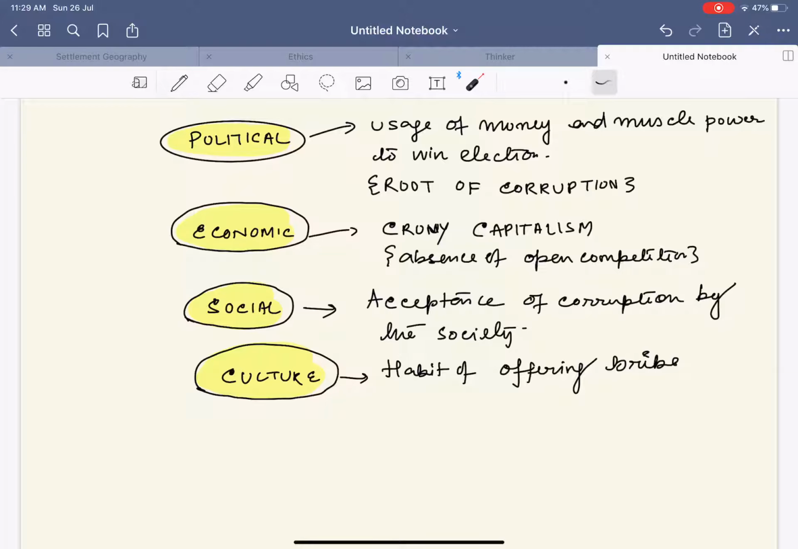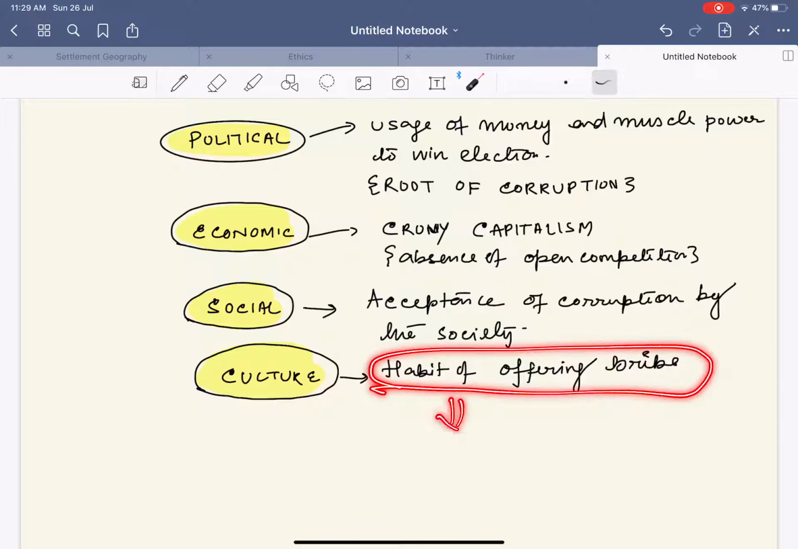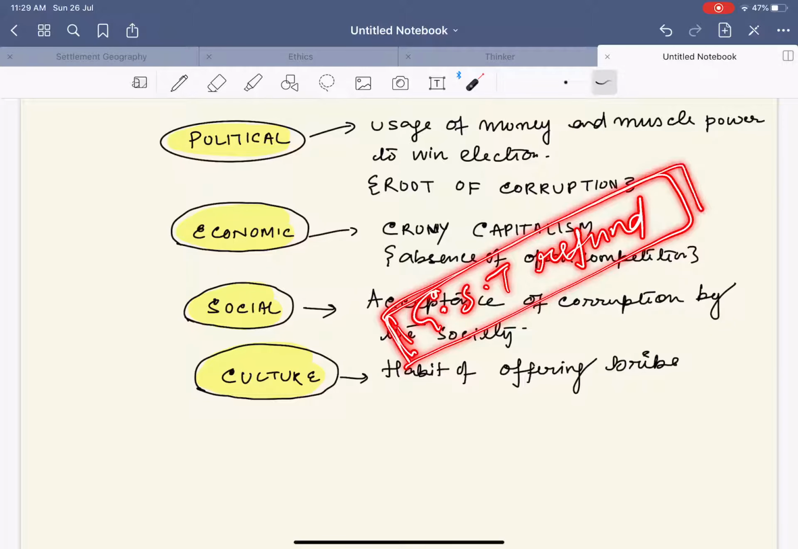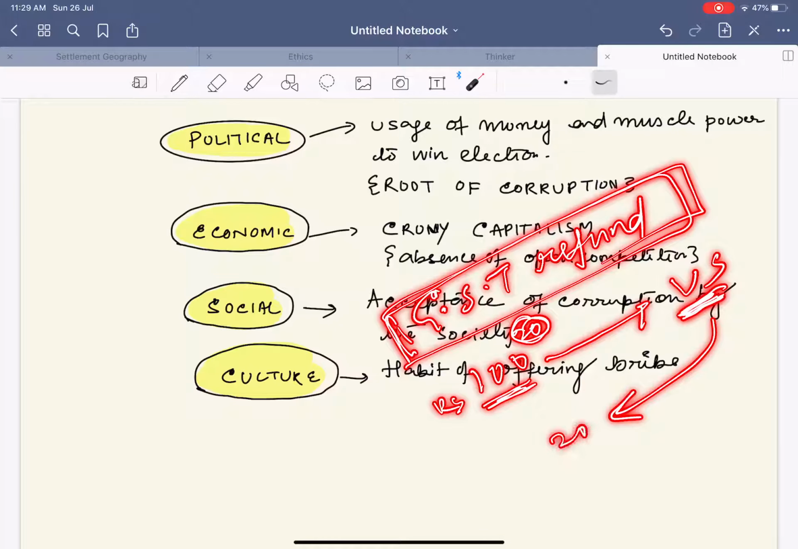Next comes the cultural problem. Cultural problem is the habit of offering bribes. Let me give you this example. Recently news came that in the GST there are refunds that are being given. What is the refund in the GST? See, suppose you have exported 100 rupees of items to the USA. Government will say that since you have exported 100 rupees of items for which you paid 20 rupees duty, I will return you this 20 rupees.